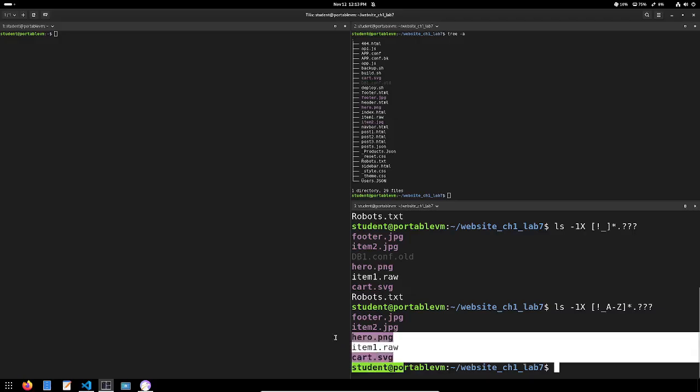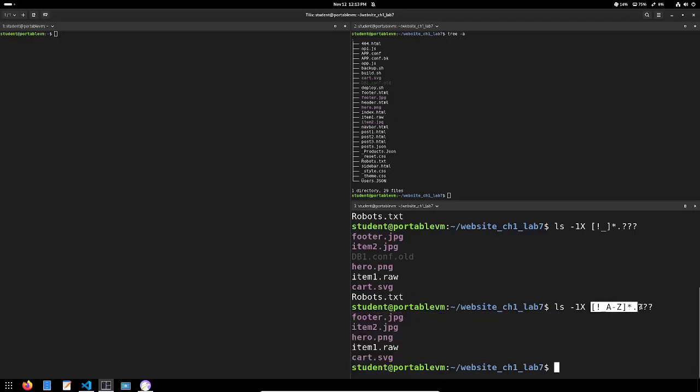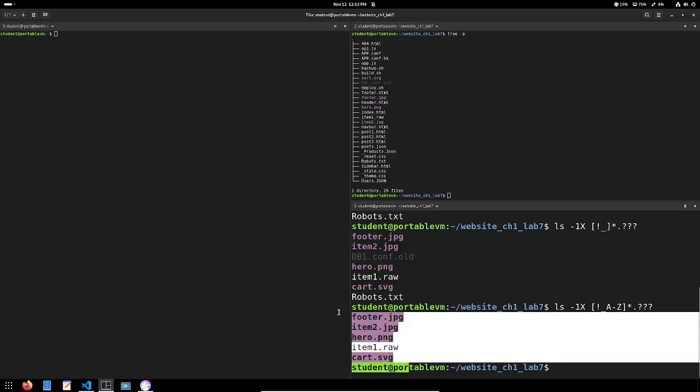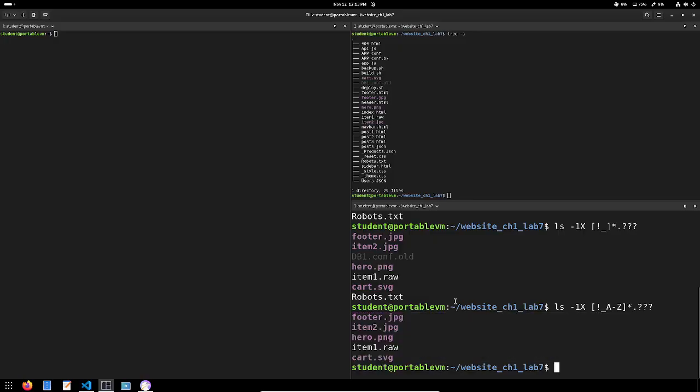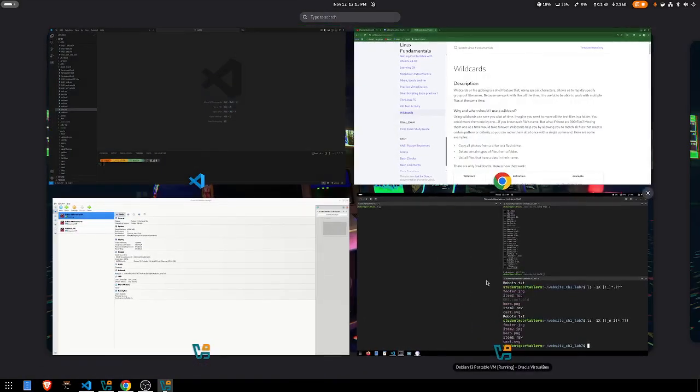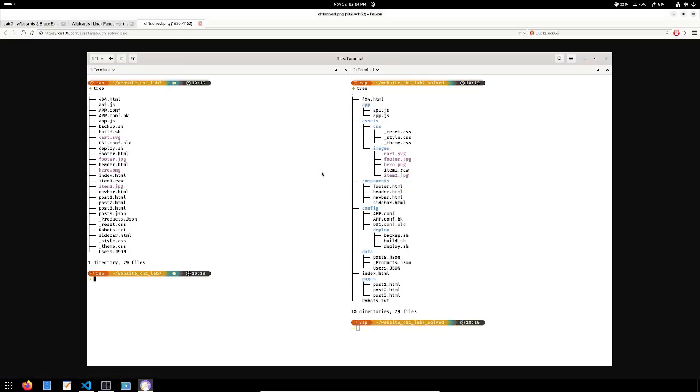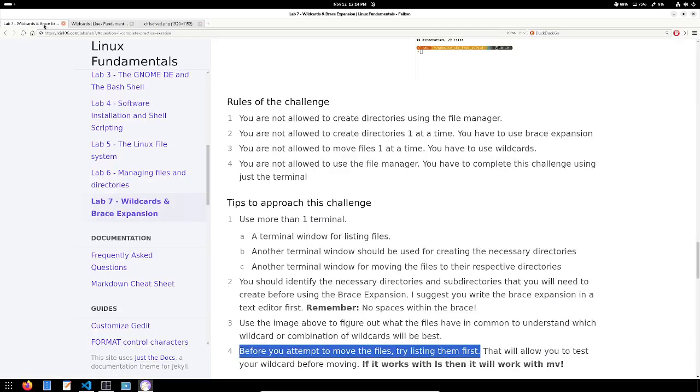And there you go. Now I have a wildcard, which will be this, that matches only the files that I need to move to the particular folder that I already created. Okay, so let me go back to instructions over here. Perfect. So that's what I mean when I say you should list the files first, because moving will permanently move